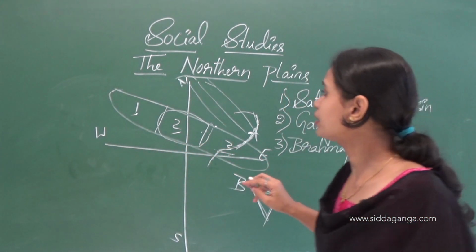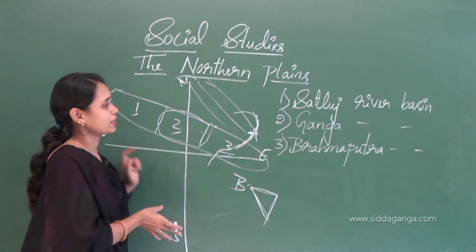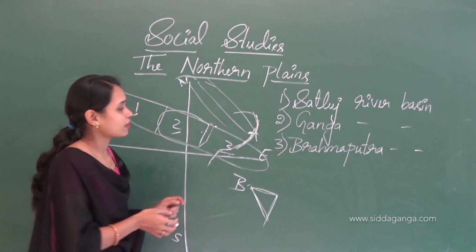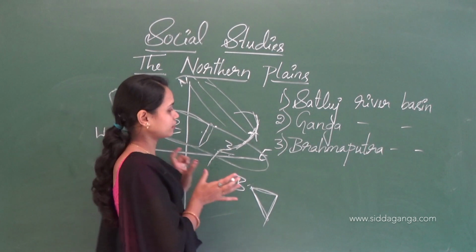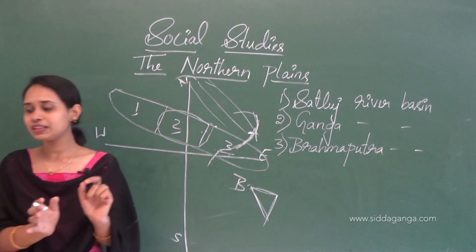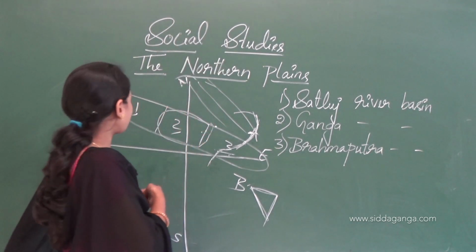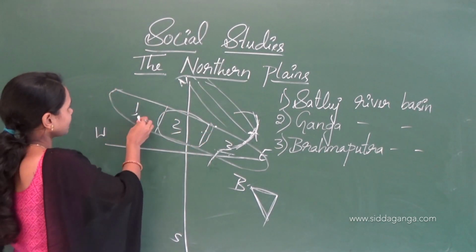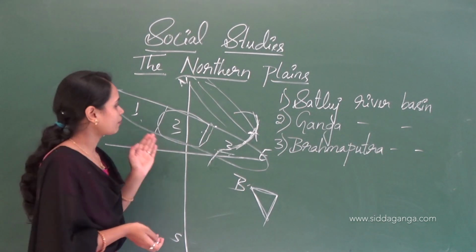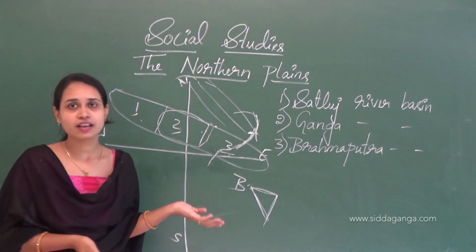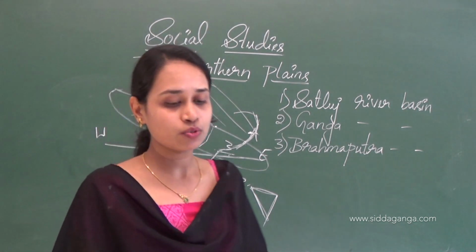Here we already know about the three river basins. Now we are going to study the life in this region. Many famous states come here, like Punjab and Haryana. First one is Punjab.